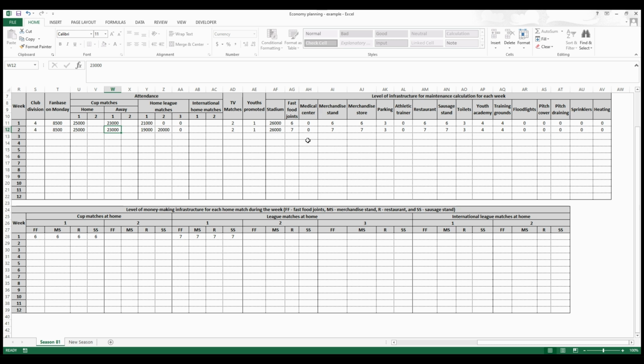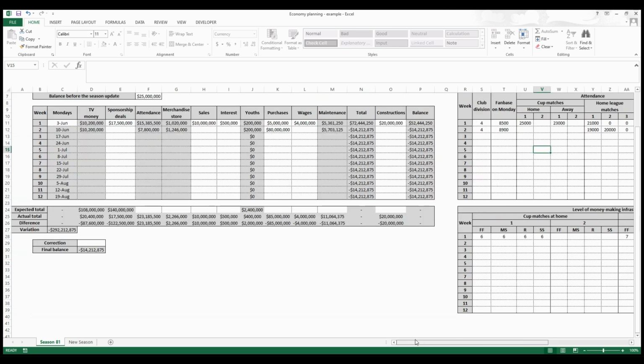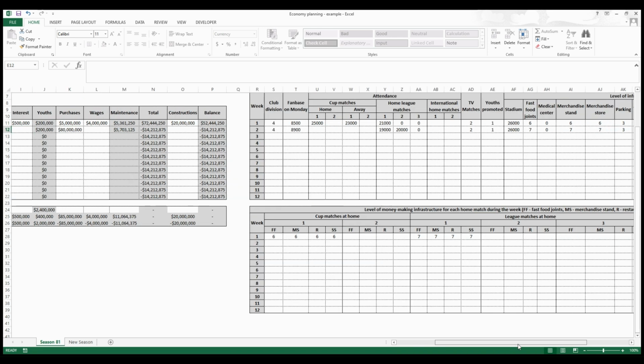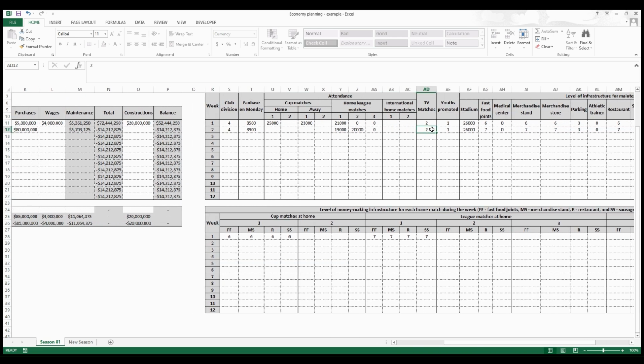And let's say that you were kicked out from the cup, so you have no cup matches next week. And let's say that your fan base grew a bit. This is the projection, and let me fill the other fields too. We are assuming two TV matches again. Let me consider zero.